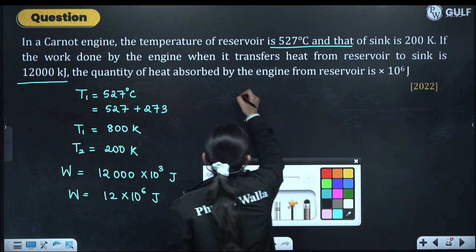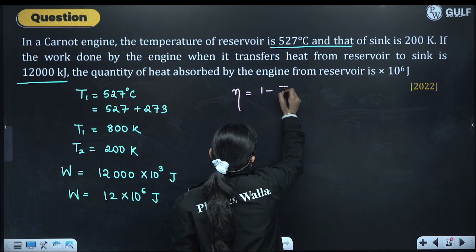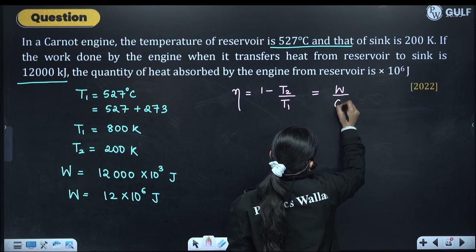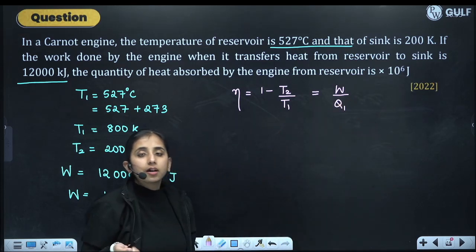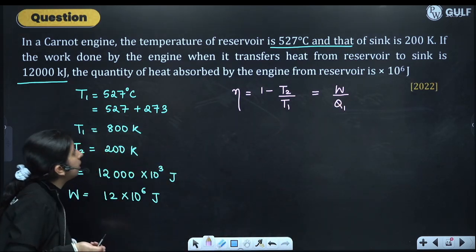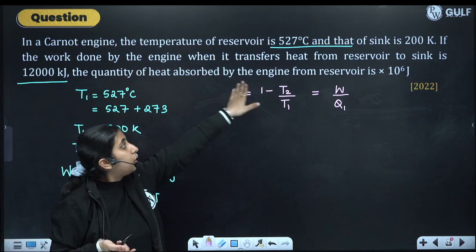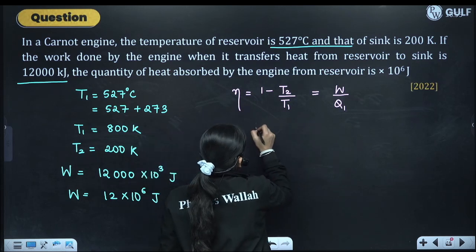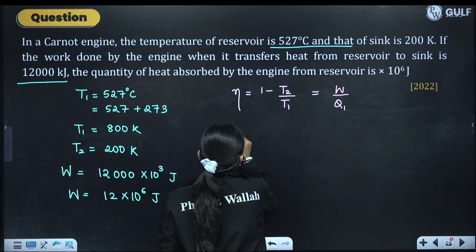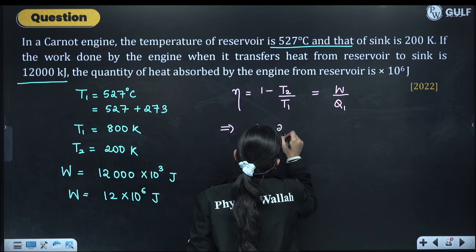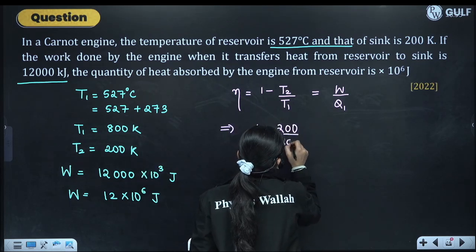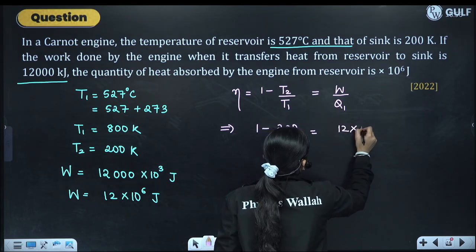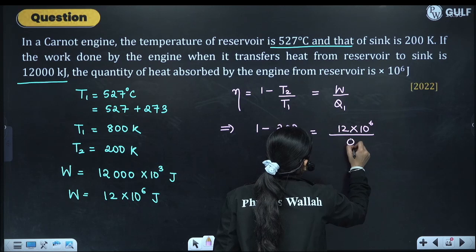Now we know that efficiency is 1 minus T2 by T1. Also efficiency is work done by heat absorbed. We have to find the quantity of heat absorbed by the engine from the reservoir. So 1 minus 200 by 800 is equal to work done, 12 into 10 raised to the power 6, by Q1.